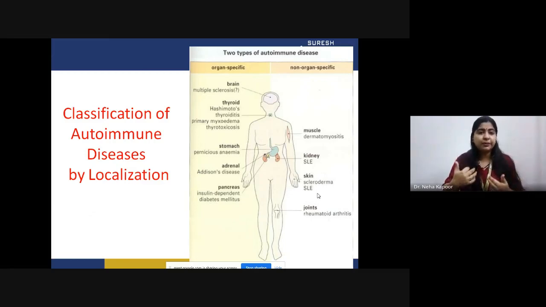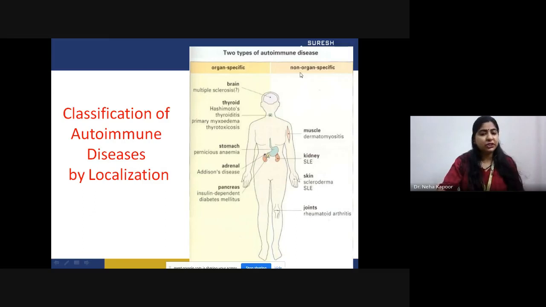If your thyroid is being attacked, there are many diseases that attack the thyroid, for example Hashimoto's thyroiditis and thyrotoxicosis. If the stomach is being attacked, anemia happens. If the adrenal gland is being attacked, Addison disease develops. If the pancreas is being attacked, diabetes occurs. I think everybody knows about diabetes.